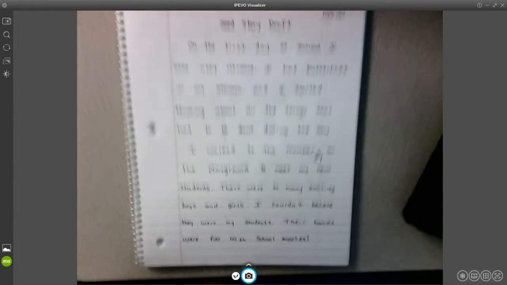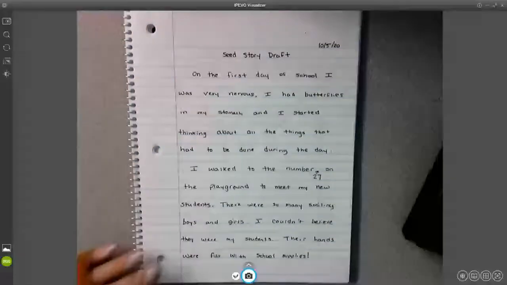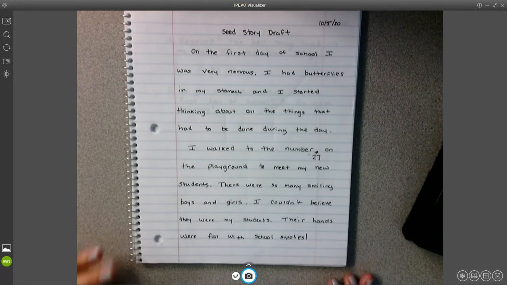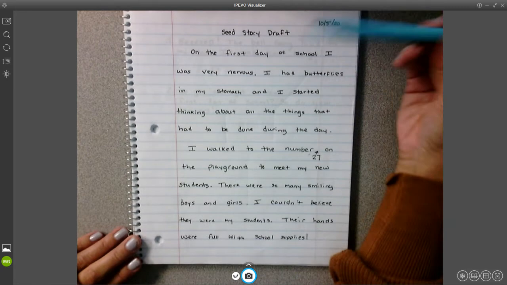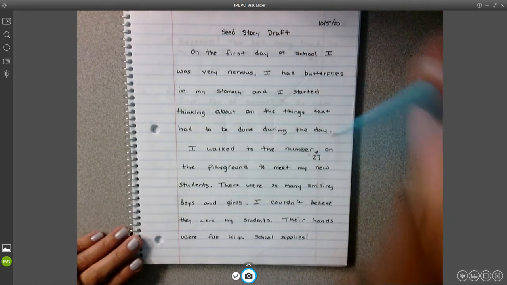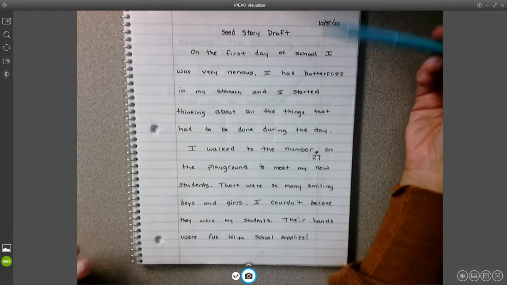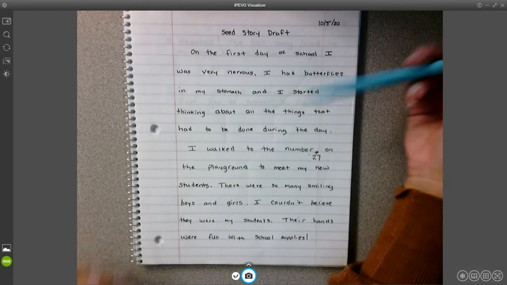All right, friends. So we're going to go into our personal narrative and we're going to find some places that we can add dialogue. So I only have a couple lines written on my personal narrative. So I'm going to look for a spot. I'm using a different colored pen so that you guys can see it, but you should still use a pencil. So I'm going to look for a place where I can add somebody talked or I talked.